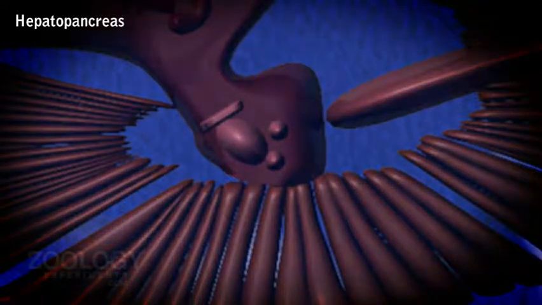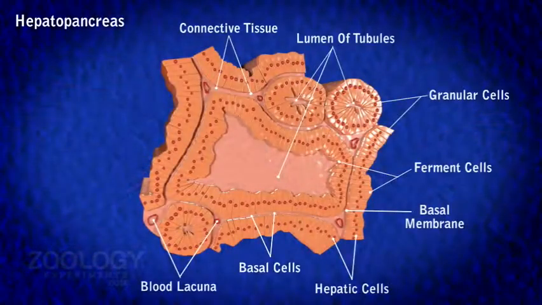Hepatopancreas combines in itself the functions of pancreas, small intestine, and liver of higher animals. Functioning as pancreas, it secretes digestive enzymes which can digest carbohydrate, protein, and fats. As midgut, it absorbs the digested food material, and as a liver it serves as an important storage organ for glycogen, fat, and calcium. Some intracellular digestion also seems to take place.